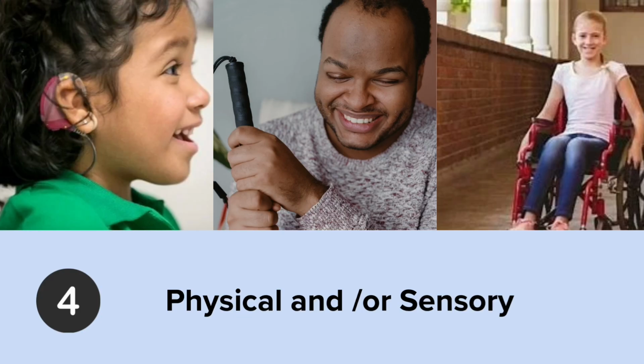The fourth area is sensory and/or physical needs. This includes pupils with hearing or vision impairments, physical disabilities, or sensory processing differences that require adaptations to the environment, resources, or teaching approaches.